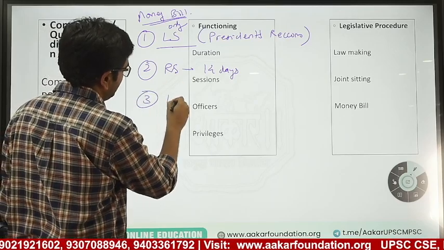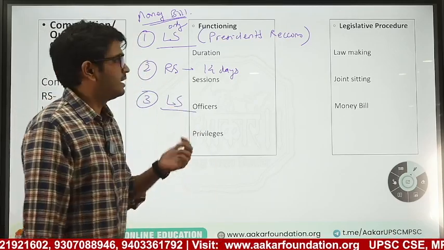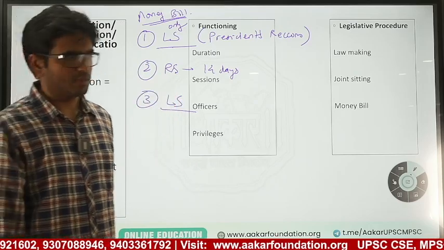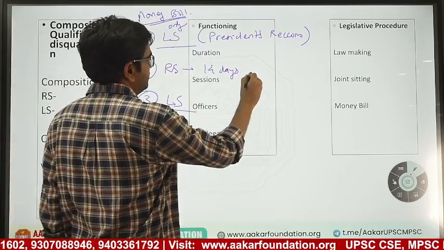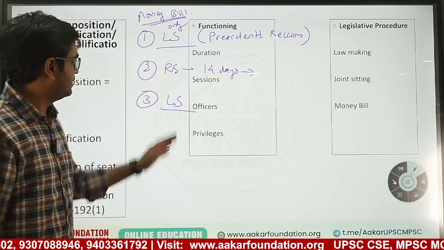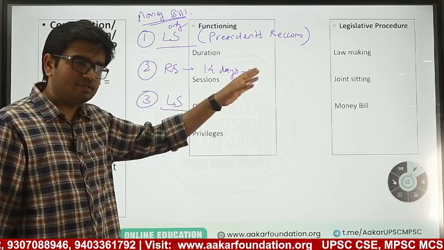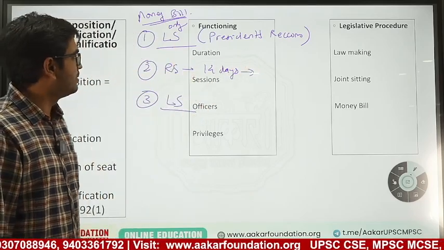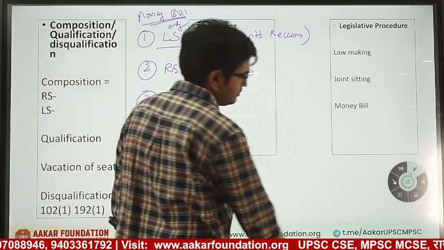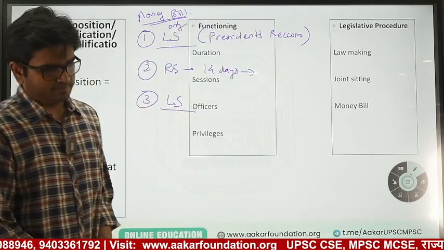Then it comes back to Lok Sabha, and Lok Sabha will pass it. Rajya Sabha has minimum power in money bills. Even if Rajya Sabha accepts or rejects it, Lok Sabha will pass the money bill. Rajya Sabha has minimum powers in money bills. So this is how a money bill will be passed.